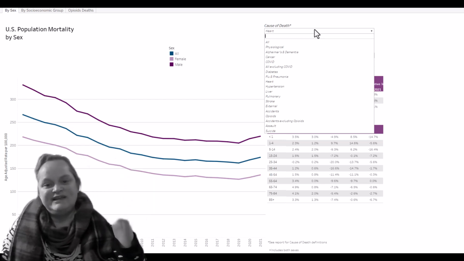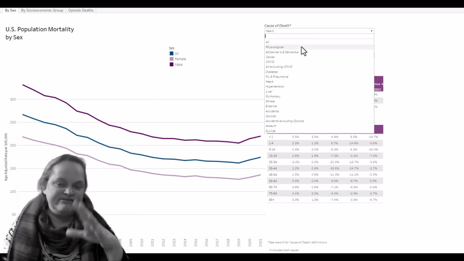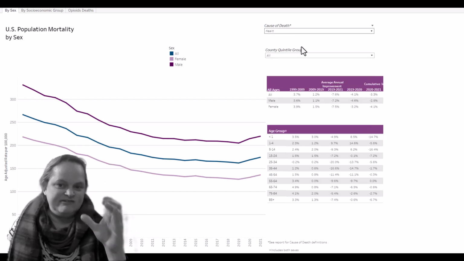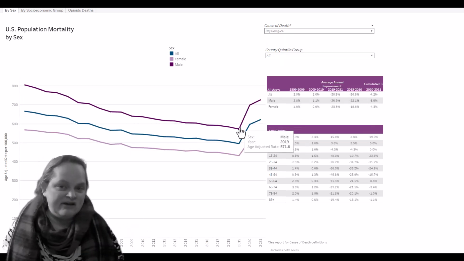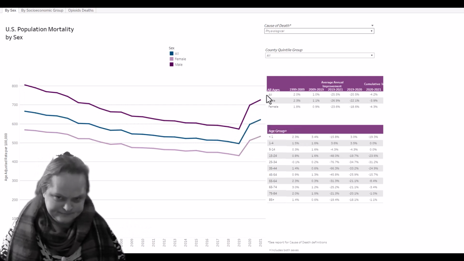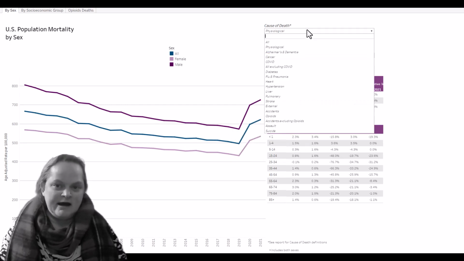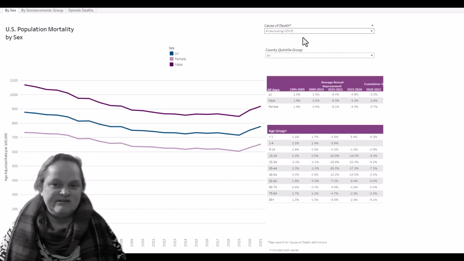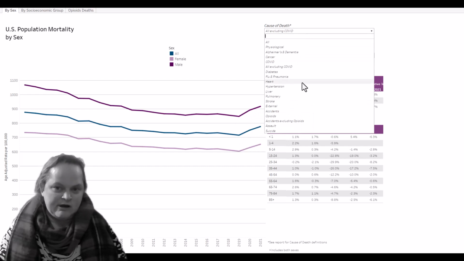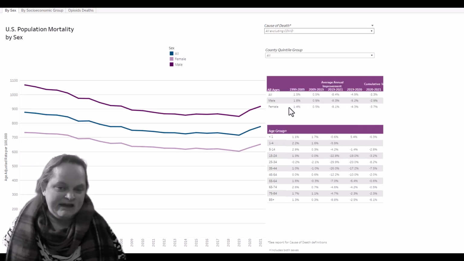A lot of these are the top causes of death, physiological, and some of these are big categories. So physiological are all the natural causes of death, and that does include COVID. Okay. We have all excluding COVID, so we can remove COVID. You can see what that looks like. We can have what's called external.